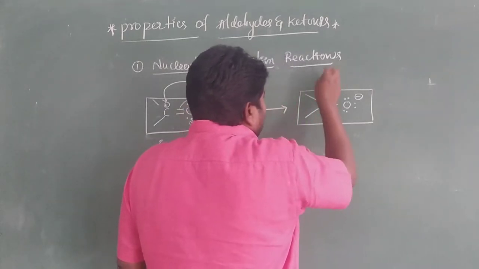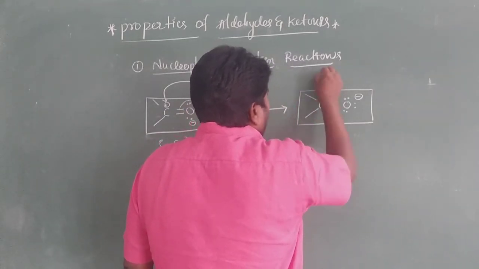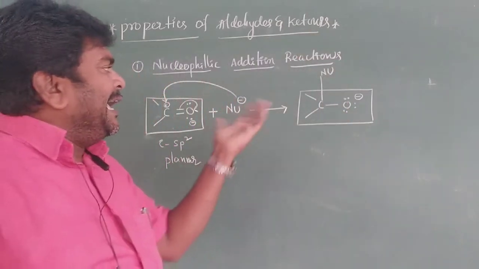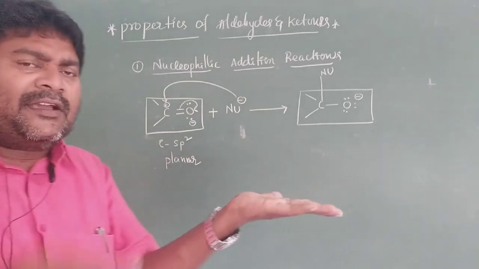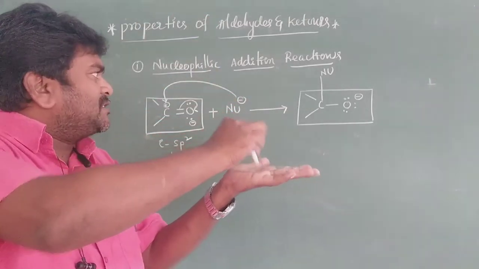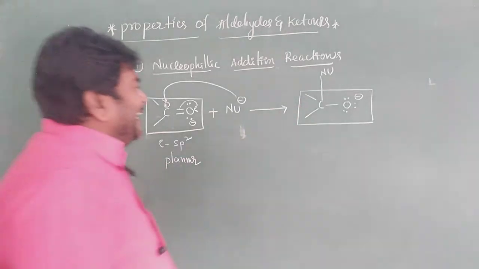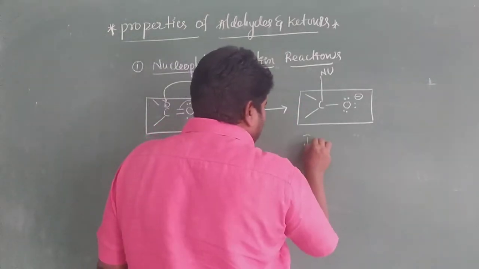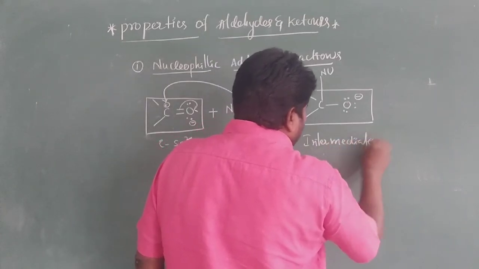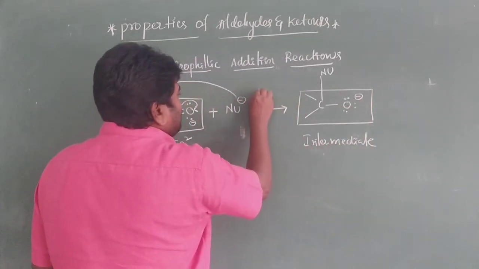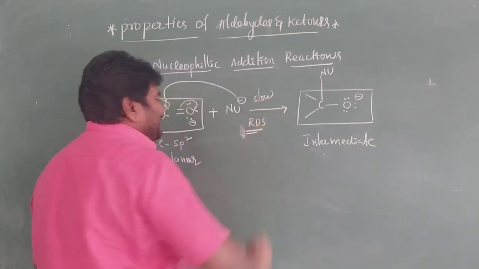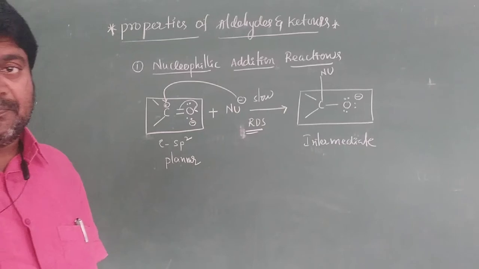Next, the nucleophile attacks like that. What is the meaning here? The nucleophile is attacking perpendicular to the plane. This is an intermediate. It is very important. But it is a slow reaction. It is the RDS, the rate determining step.